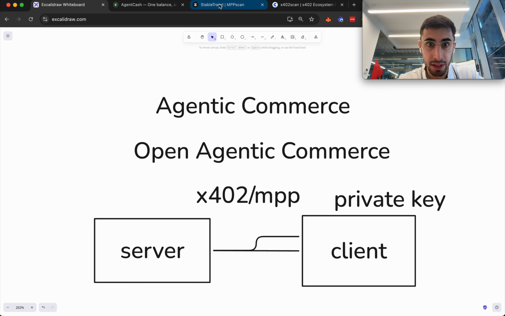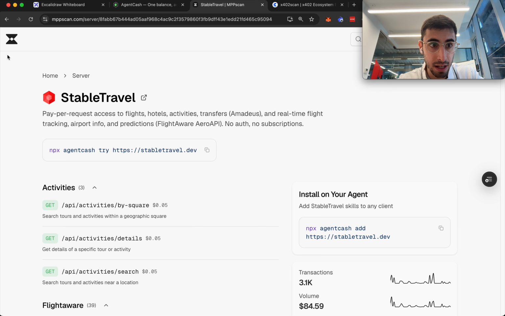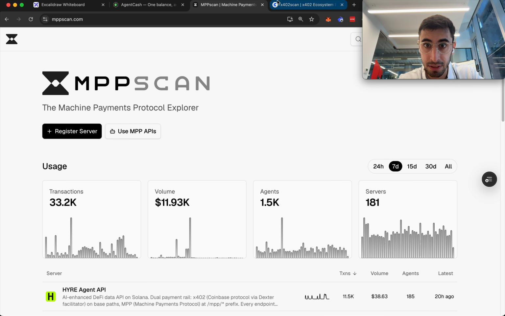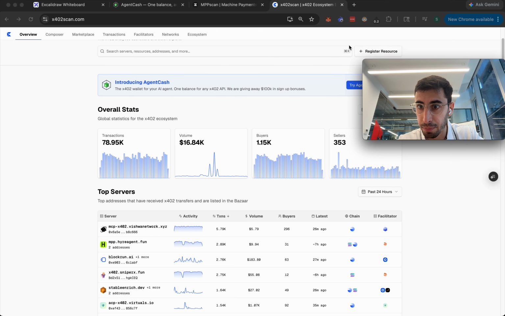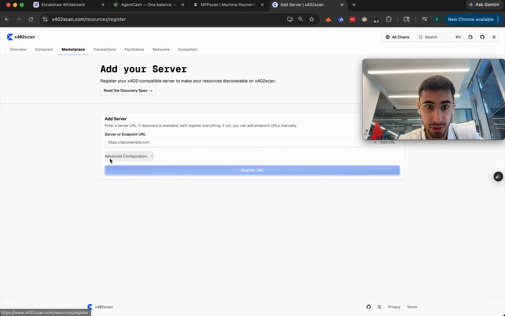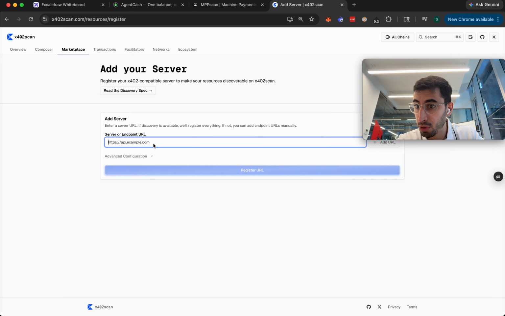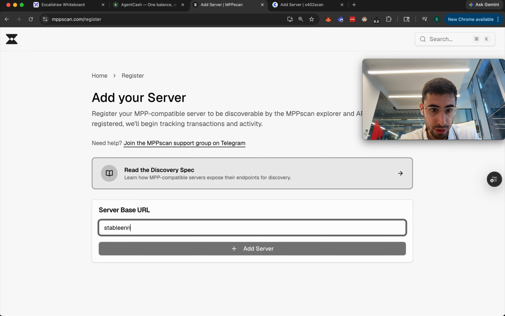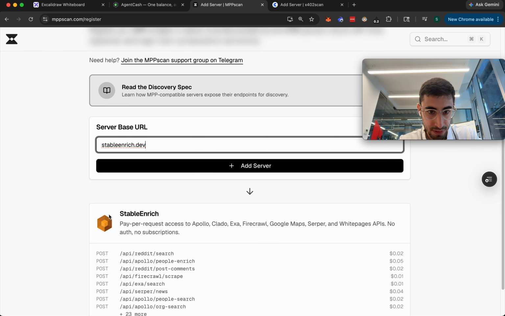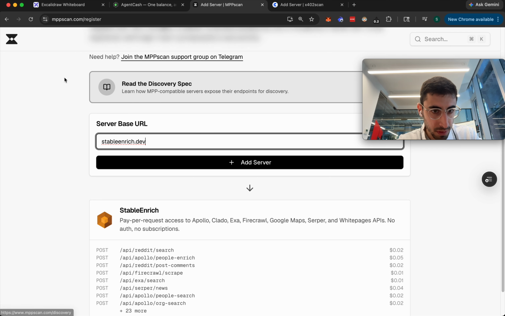And anyone can go in, create a new API, and register it on MPP scan or on X402 scan. So you can go up here, register resource, put in your domain, your endpoint URL. So let's do this for MPP scan. It could be like stableenrich.dev. This is one we created.